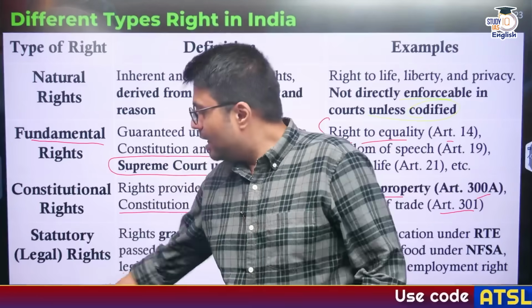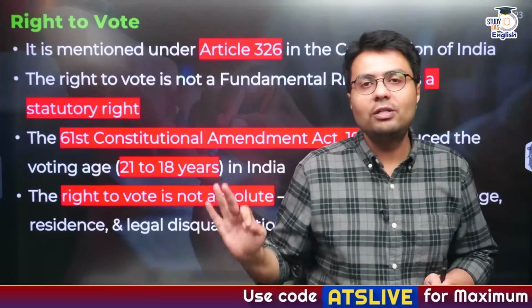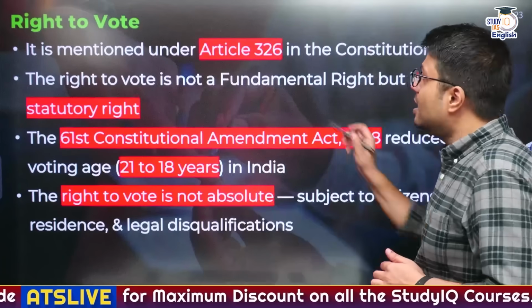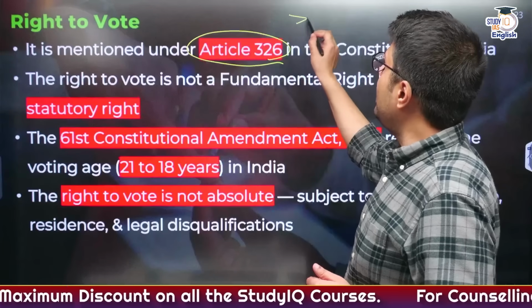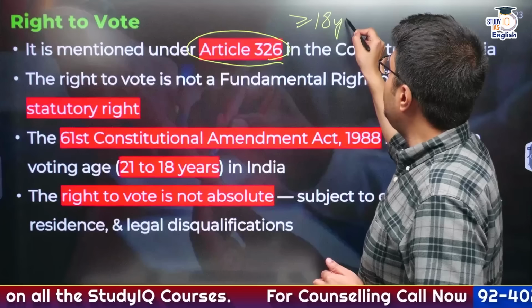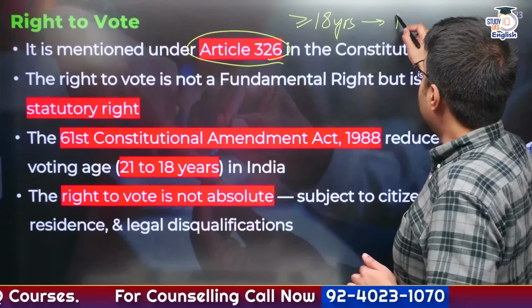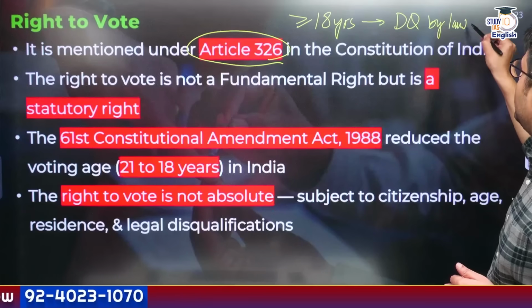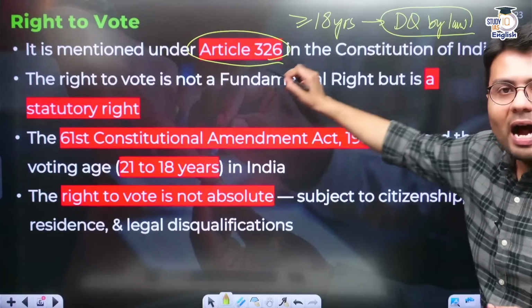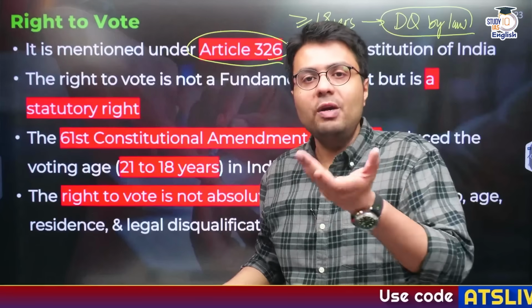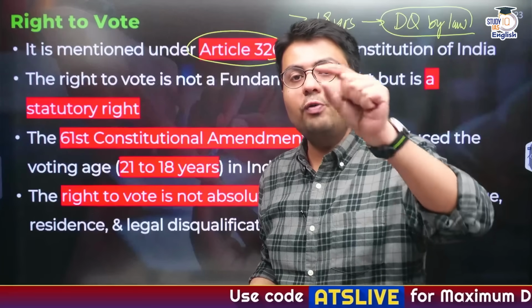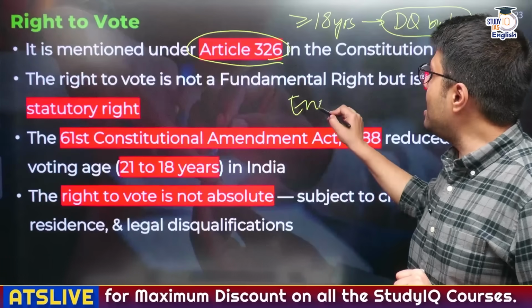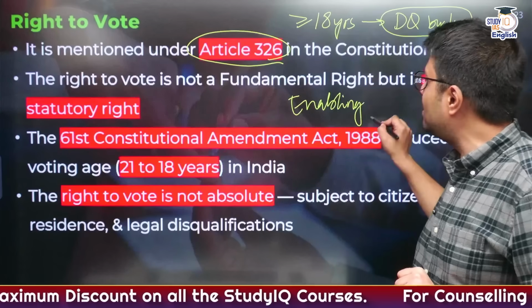Understood the concept? Now let us understand the exact legal status of right to vote. If you read Article 326 of the Indian Constitution, this article says that any Indian citizen who is 18 years of age or above can vote in India, provided they are not disqualified by a law passed by the Indian Parliament. So this Article 326 prima facie would appear to make right to vote a constitutional right, but it is incorrect, because this acts as an enabling clause. Why am I saying it acts as an enabling clause?